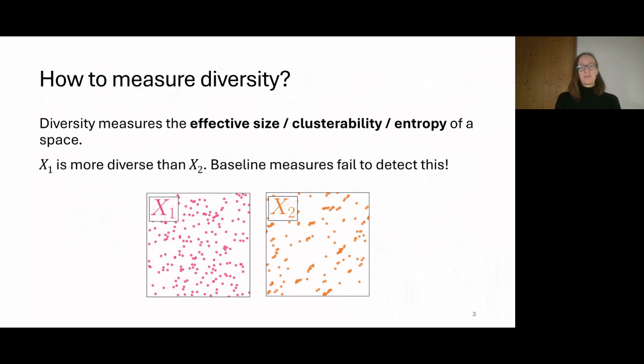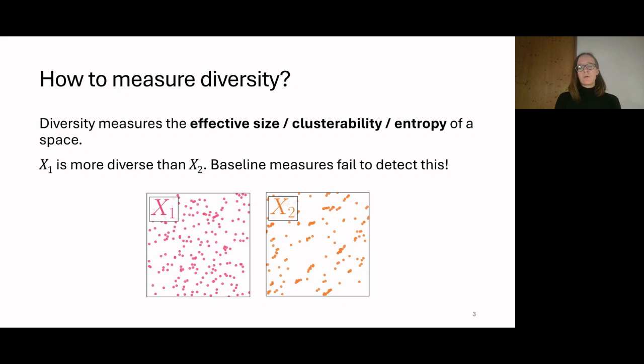Here we can also see a motivating example of why this is important. We have a uniform distribution on the left that's more diverse than the more clustered point pattern on the right. Diversity measures should be able to tell the difference between these two spaces because there are clearly nuanced differences in diversity between them.